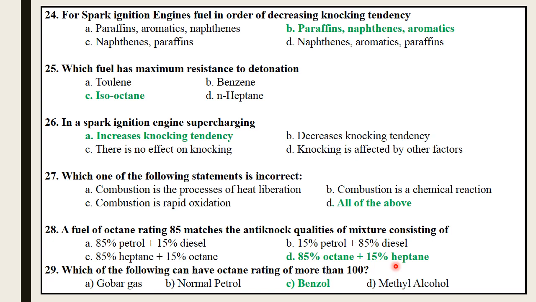As we know, the octane number is based on a mixture of isooctane and N-heptane by volume. So the correct answer is 85% octane and 15% heptane. That means 85% isooctane and 15% normal heptane.